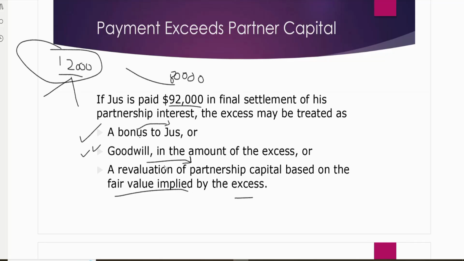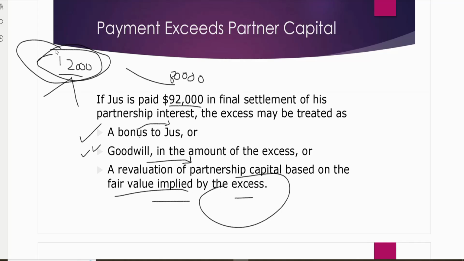And when you revalue the partnership, how do you do that? They said implied fair value will be calculated based on the excess amount. This is the extra amount. On this, we will be calculating the implied fair value. Why? Because we are revaluing, we are calculating goodwill, but goodwill was not because of Just only. It was because of all three partners.